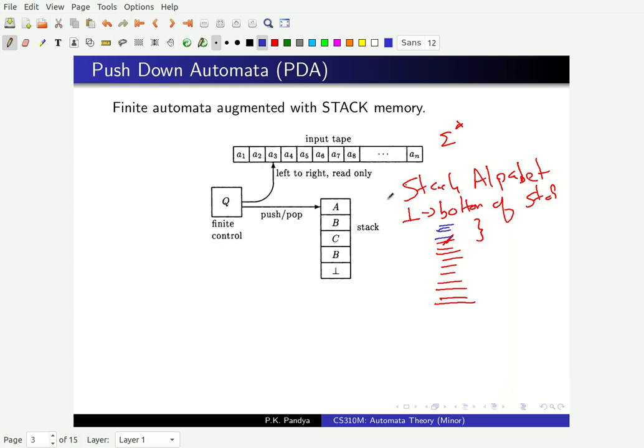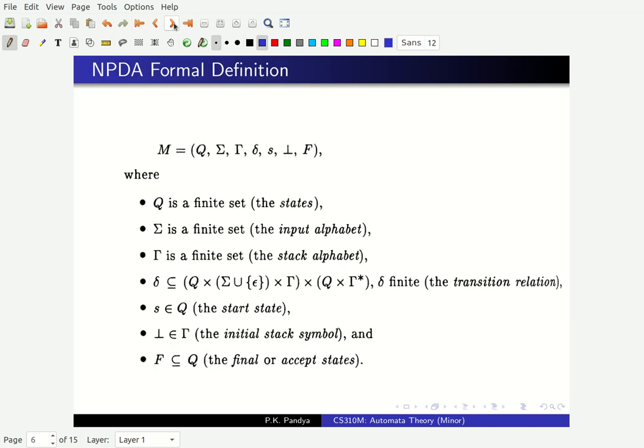Right? So this is the kind of operations that you can do on stack. And our stack will not contain plates, it will contain symbols from this stack alphabet, right? So our finite state automaton basically has the following things. Let me show you this thing. It has a finite set of states. It has an input alphabet, so your input word is going to be from this alphabet, and it will be loaded on the input tape, and you will scan this left to right. And you have a stack alphabet. These are the symbols which will be stored onto the stack.